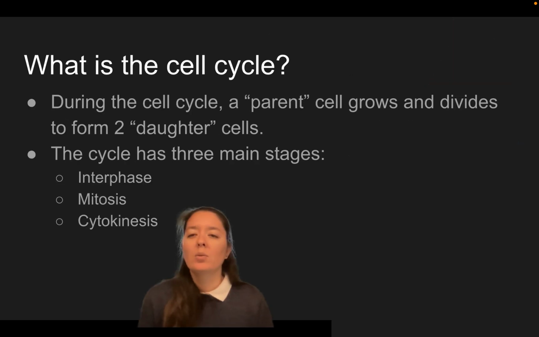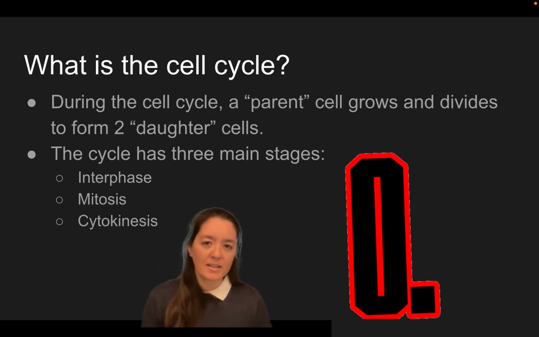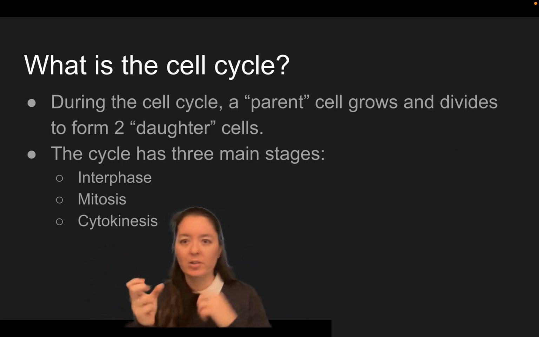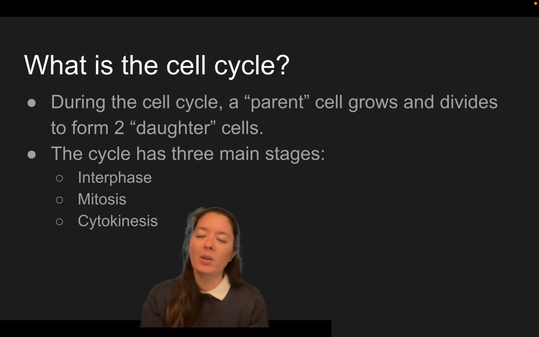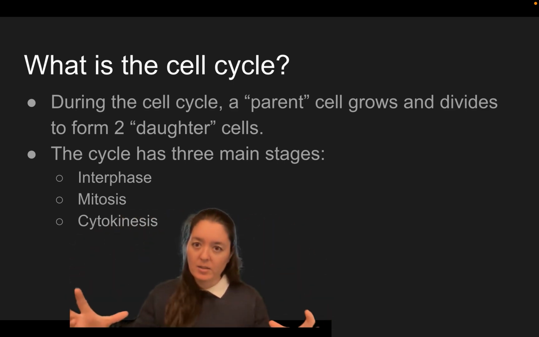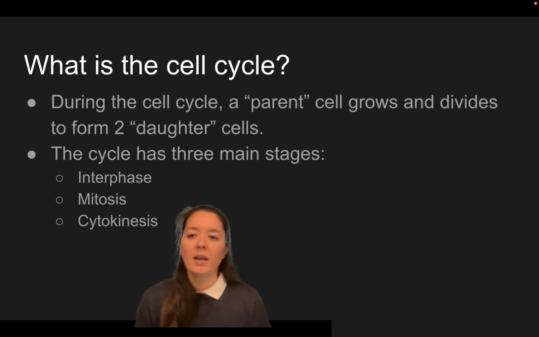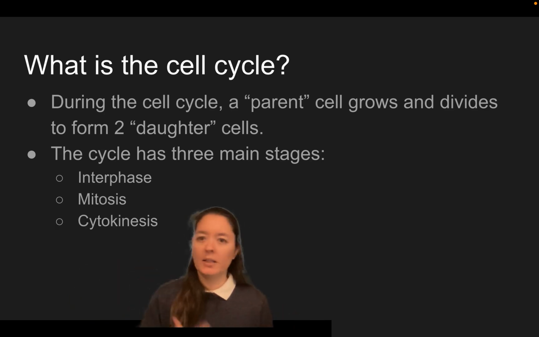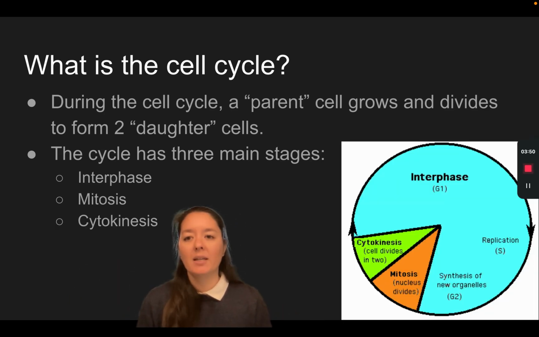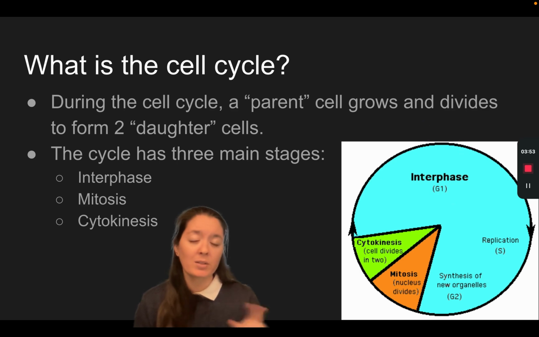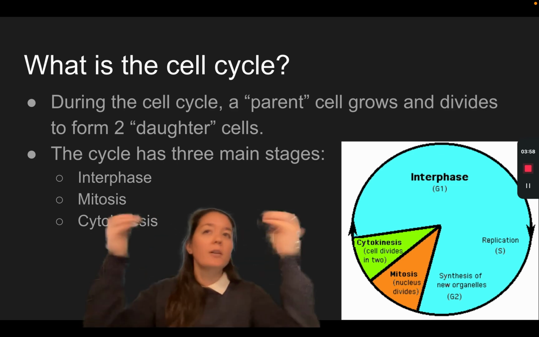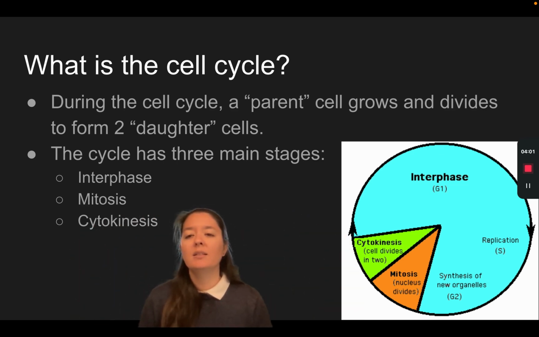Very, very cool. So during the cell cycle, a parent cell, the original cell, will grow and it divides to form 2 new daughter cells, so to speak. There's the original cell, we call it the parent, and when it divides, we call the 2 new cells daughter cells. And that cycle of making new cells, growing, dividing, has 3 main stages. The cell cycle has interphase, which is the largest portion of that pie. We have mitosis, which is the actual division part, and cytokinesis, which is the physical separation of those cells.